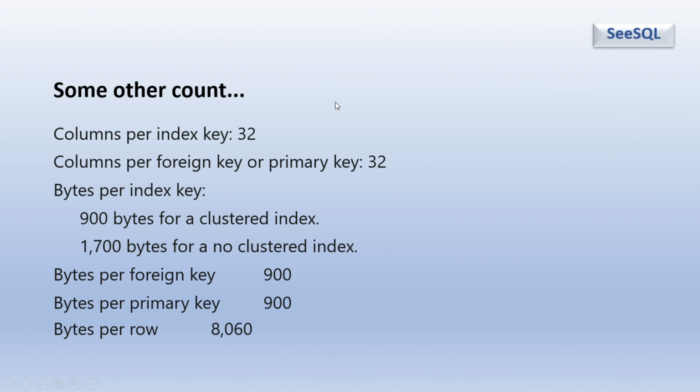And some of the other counts. Columns per index key is up to 32. Columns for a foreign key or primary key, we can include up to 32. Bytes for index key: 900 bytes for the clustered index, and in the case of a non-clustered index, we can include 1700 bytes. Bytes per foreign key, 900 bytes. Bytes per primary key, also 900.